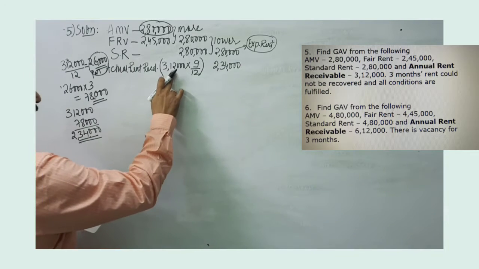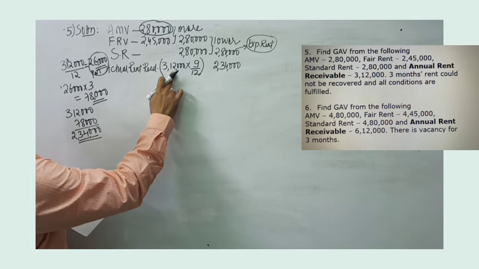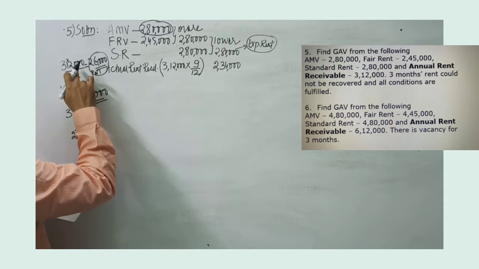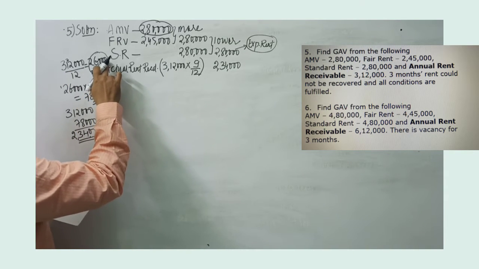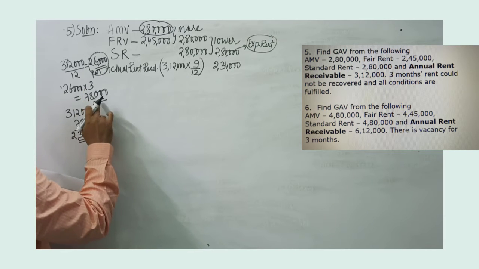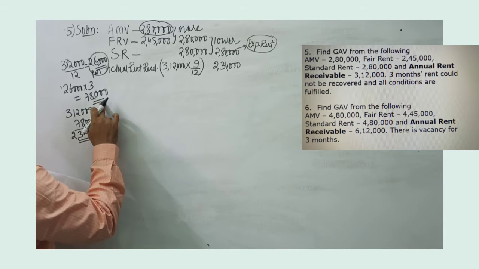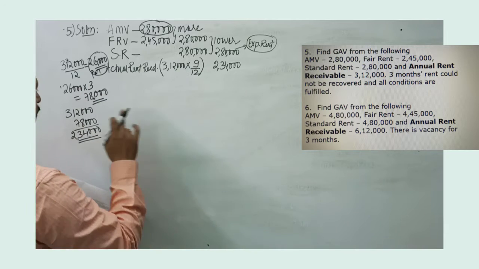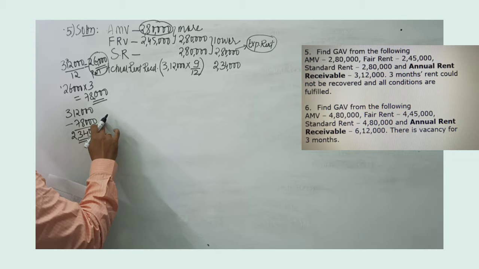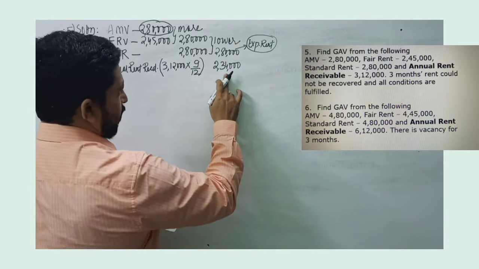So let's understand, 3,12,000 is the annual rent receivable. Per month rent, 3,12,000 divided by 12 will give you 26,000 per month, and 3 months rent could not be recovered is given, which works out to 78,000. So only 9 months rent is recovered. So from 3,12,000 I deduct 3 months rent, so we get 2,34,000.